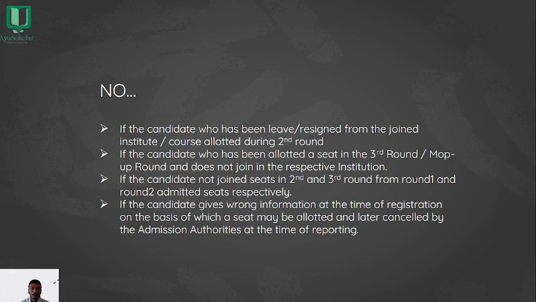It can be like category, if the candidate has applied for OBC and does not have sufficient documents to support his OBC category application, then also the security fee gets forfeited. In these conditions, the security fee is not refundable.